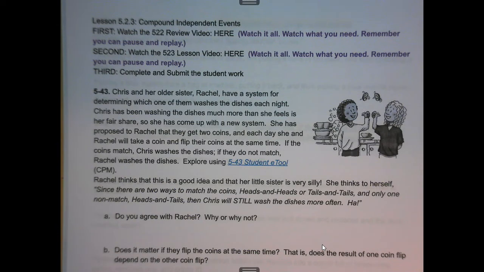Watch it all, watch what you need. Remember, you can pause and replay. Also, if you are watching the 523 video, again, watch it all, watch what you need. And really, the videos are the only way that I can help you to see the math and to hear me talk about the math. So I'm hoping that you're watching some of these and finding them useful.